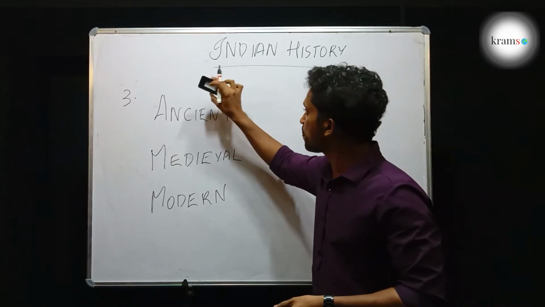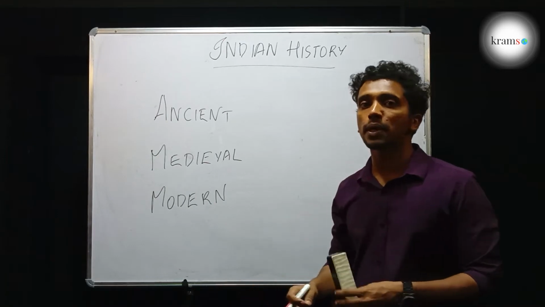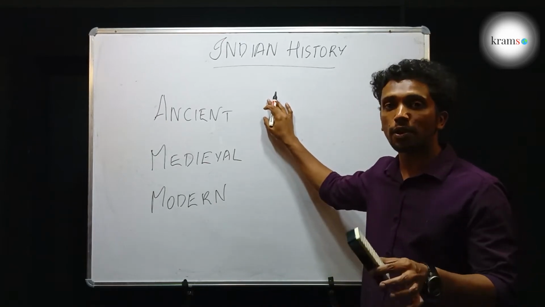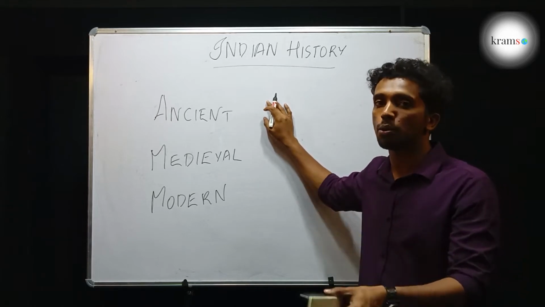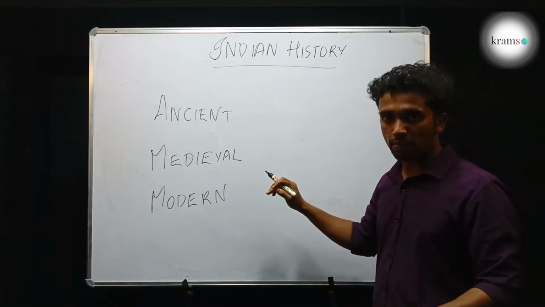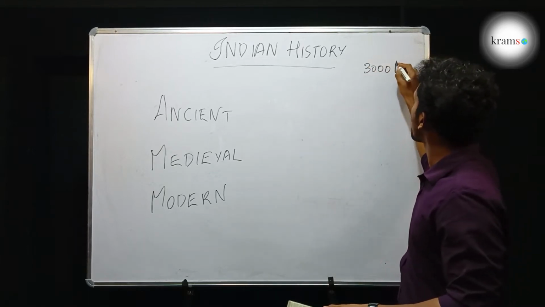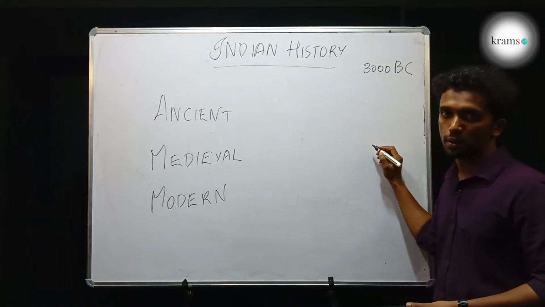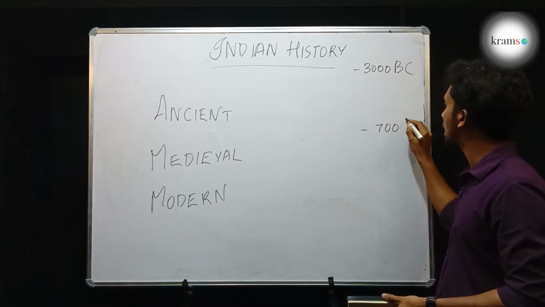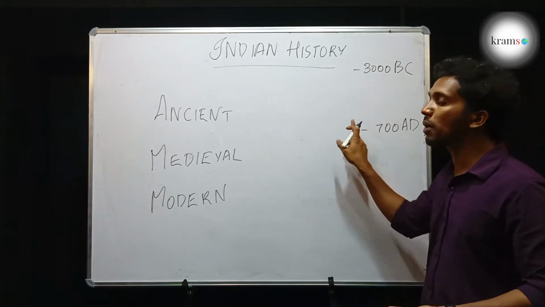So, what is ancient history? Ancient history spans from the period when humans were born, or from time immemorial. But for the sake of our exam, we only have to study in detail from around 3000 BC till around 700 AD.